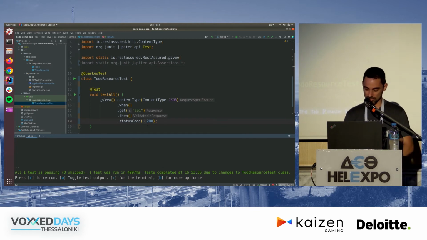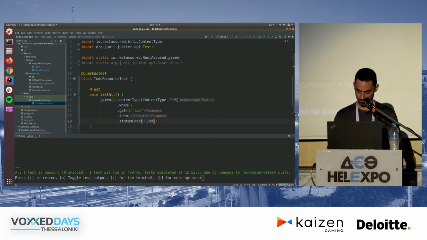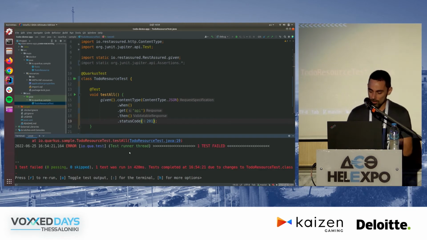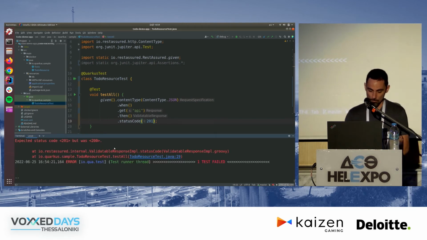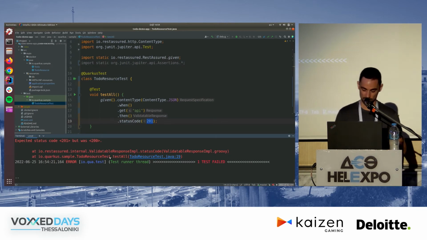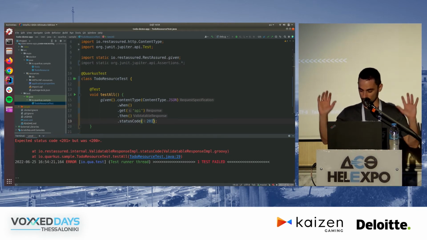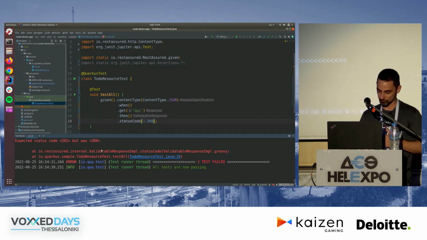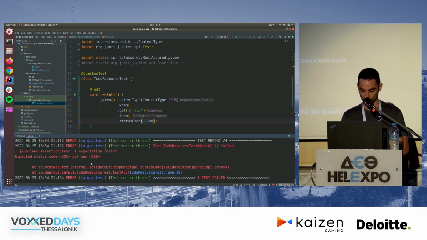Now, let's say I had written this wrong, right? And I wanted to say status code 201. I would have seen a failure like this, right? Because my code is actually returning HTTP 200, but the test is verifying 201. Now, I'm not sure that you've seen what I'm actually doing here. There's no magic, right? I'm just writing code, then clicking on the console, and Quarkus is automatically rerunning all the tests for me.